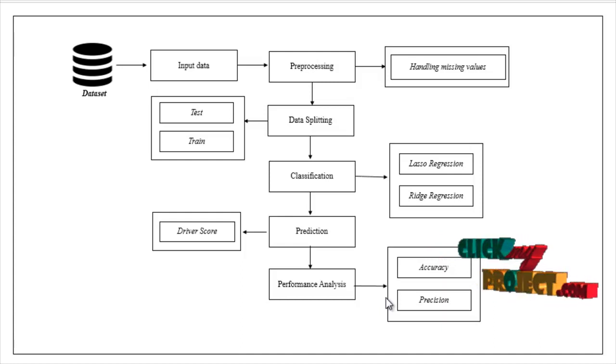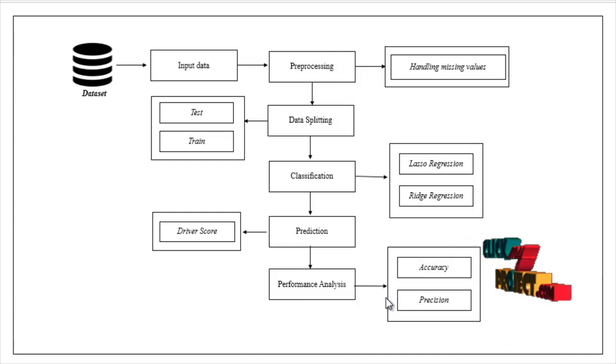Here we have to check whether any missing values are present in your dataset. If you have any missing values, we have to replace those missing values with zeros, or else we have to calculate the mean or median and fill that value in place of the missing values. We handle missing values to avoid wrong predictions.